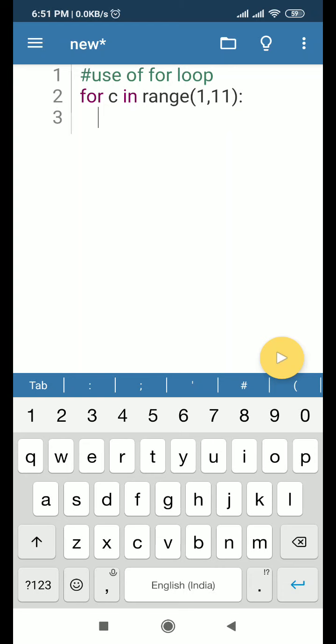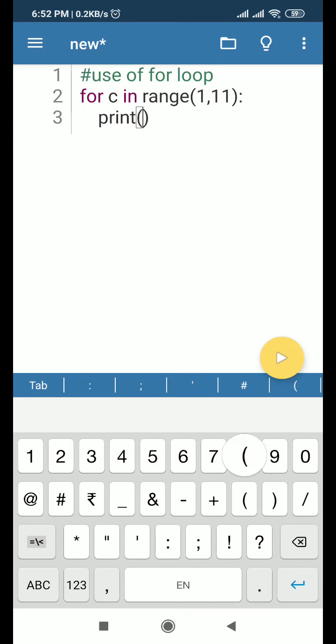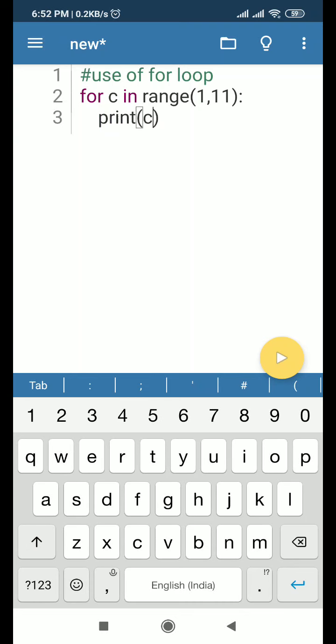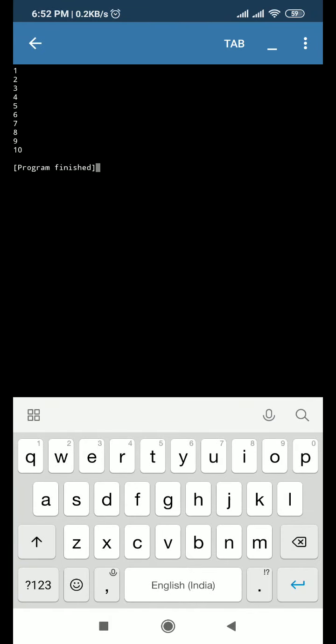All those numbers which will be generated by range, one by one taken into consideration by the loop counter, that is C. So if I am going to print C, it will print 1 and then 2 and then 3 and so on till 10. Let's see what is the output of this program. So here we will get 1, 2, 3, 4, 5, 6, 7, 8, 9 and 10.